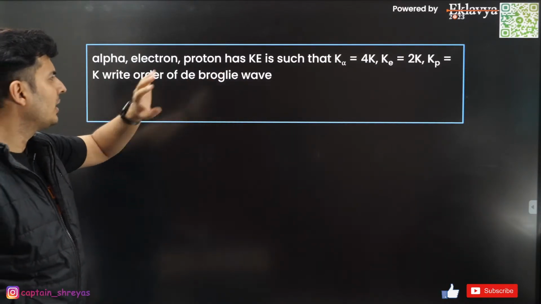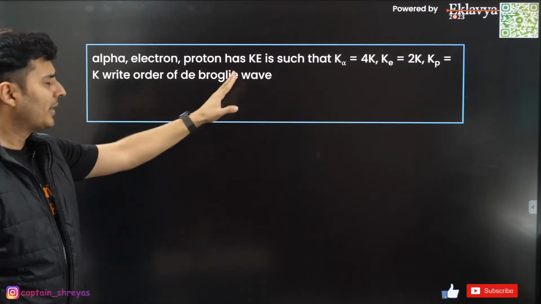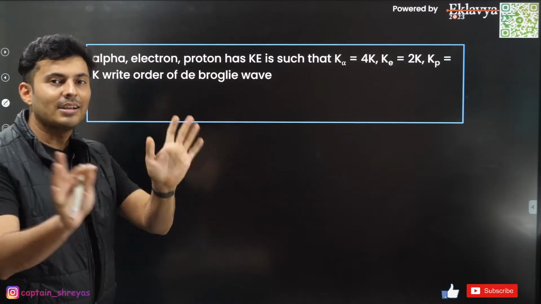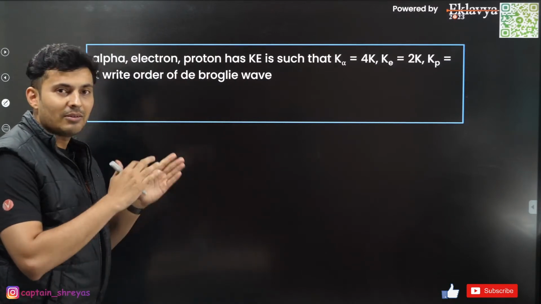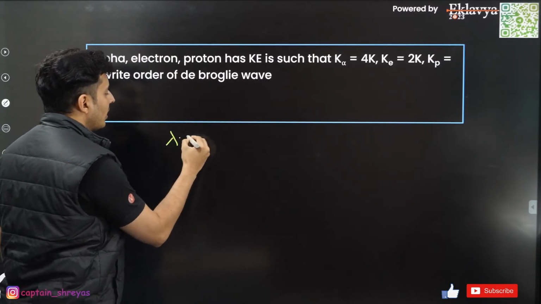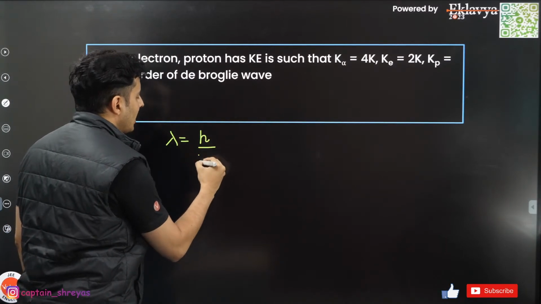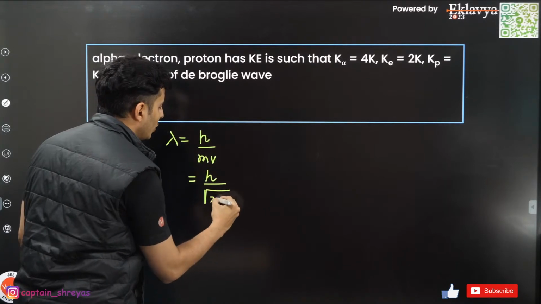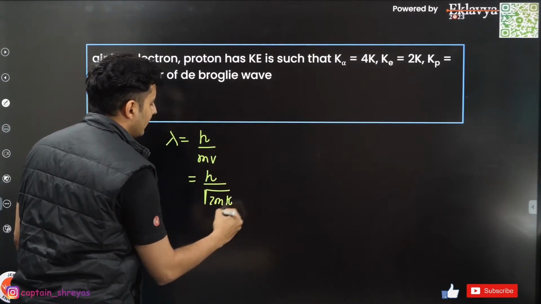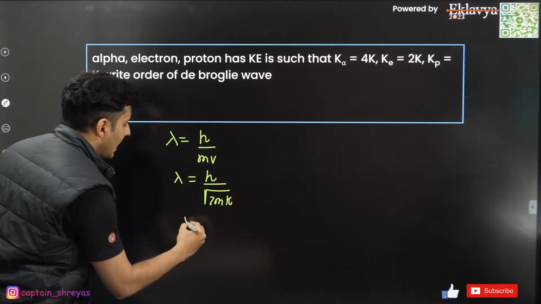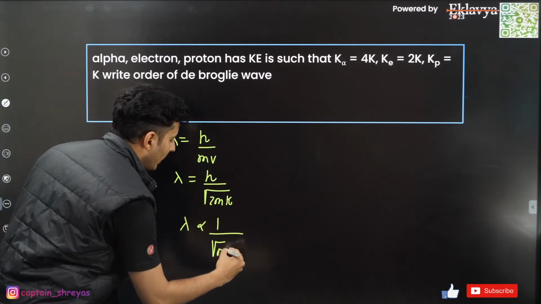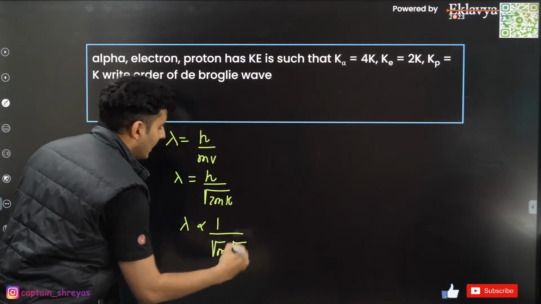Alpha, electron, proton, kinetic energy is given. What is the order of de Broglie wavelength? Standard question in almost every single shift, even in the January attempt, even last year. We all know de Broglie wavelength is h by m v, right? So I can also write it as h by root of 2 times m into kinetic energy. So you can see lambda is inversely proportional to root of m and also root of kinetic energy.